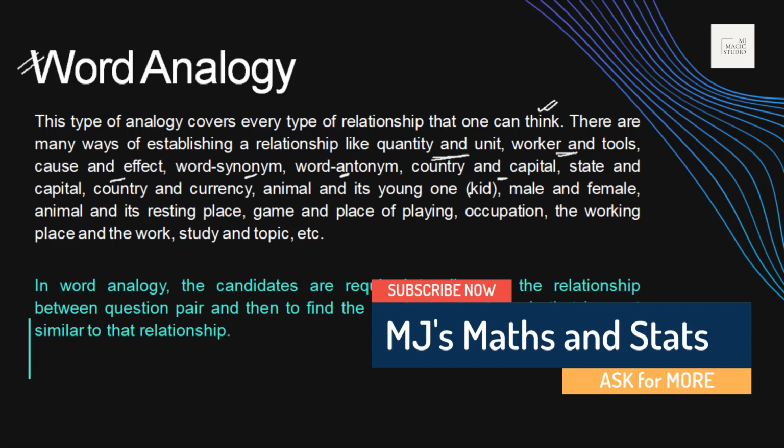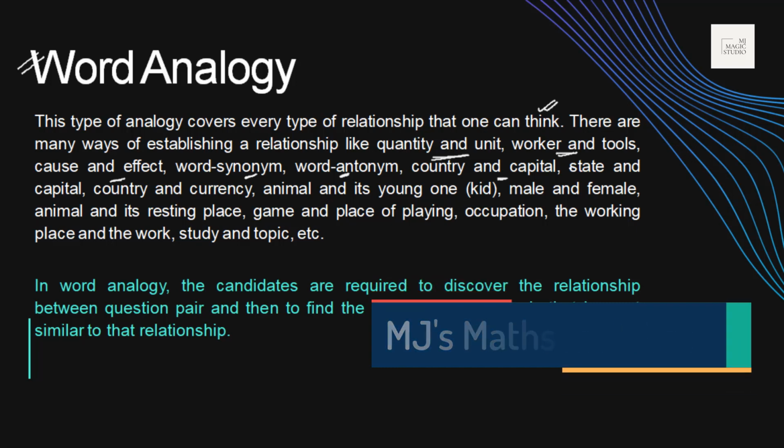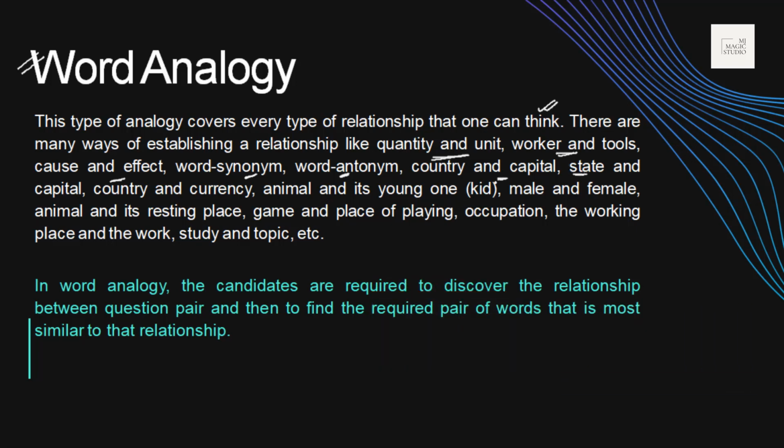It's all up to you how many you can remember. State and capital, at least remember the states and capitals of India. Country and currency, a few countries and their currency. Animal and its young ones: what are the young ones of those animals known as? Male and female, like boy, girl, women, men.